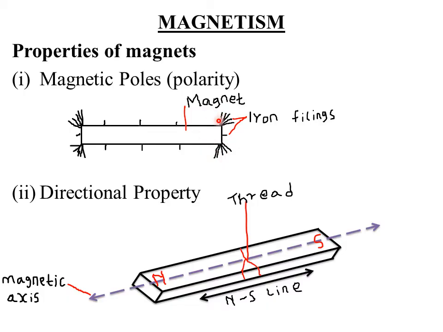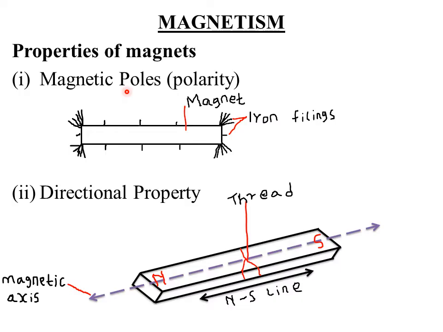The ends of the bar magnet where the power of attraction is greatest are called the poles of a magnet, or simply magnetic poles. These ends, where the force of attraction or magnetic power is strongest, are what we call the poles of a magnet. So that is the first magnetic property.